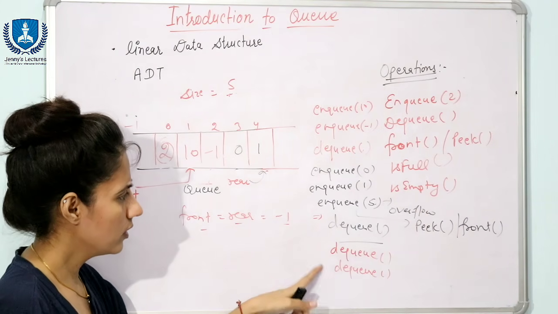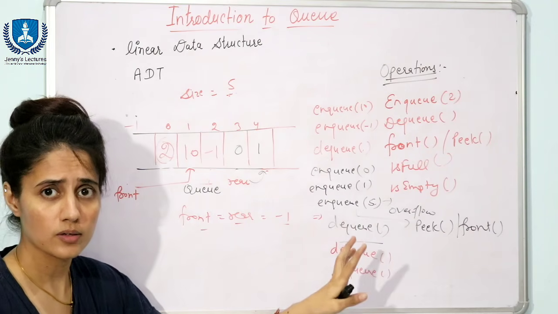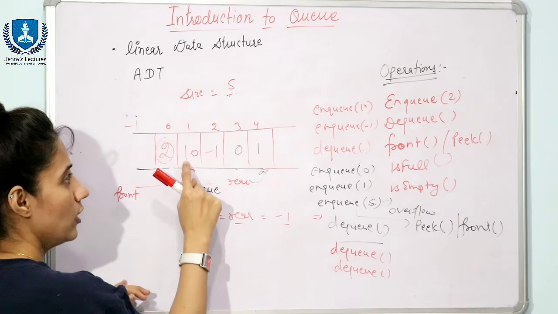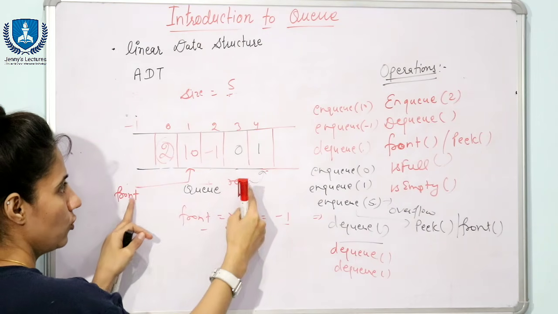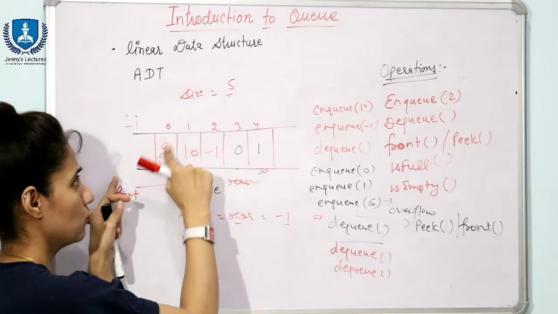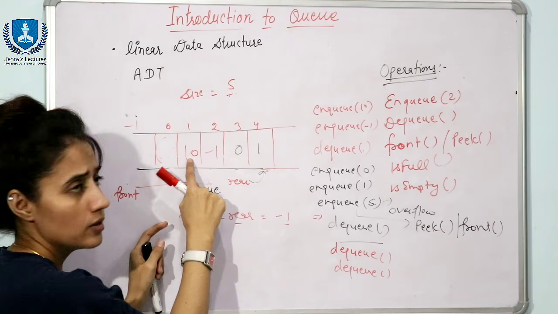Now suppose before calling this dequeue function I am calling peek function after this enqueue, or you can say front. So it will return what? Front value is now 10, because see, queue is between front to rear, that is here to here. This is what, garbage value. So I'll rub this one. This is garbage value, right? So now this will return 10.